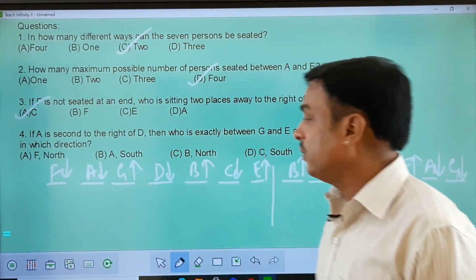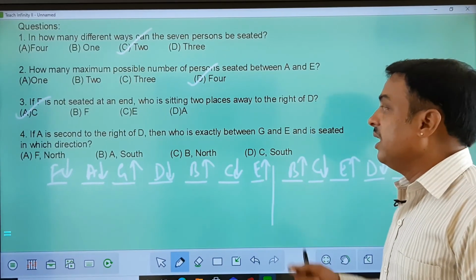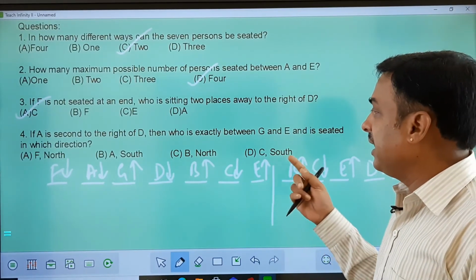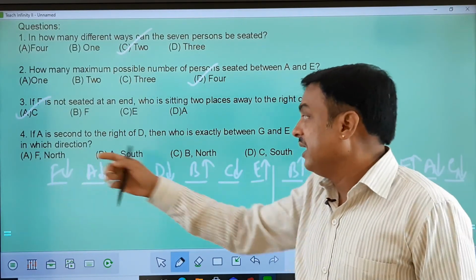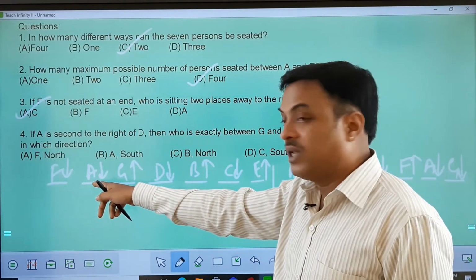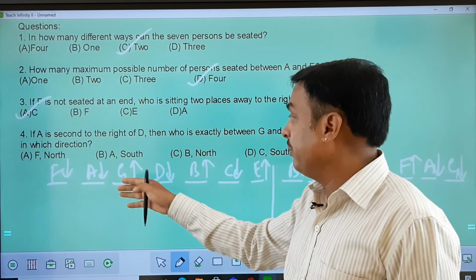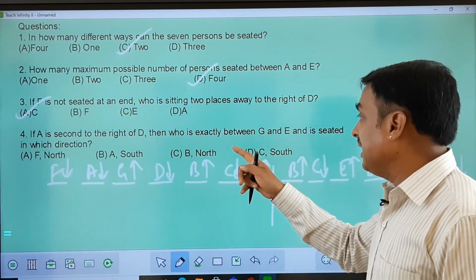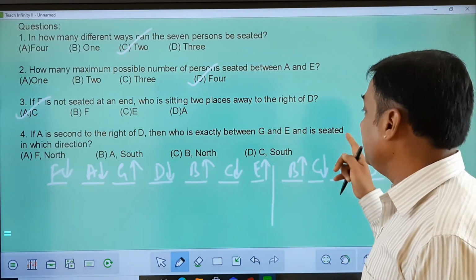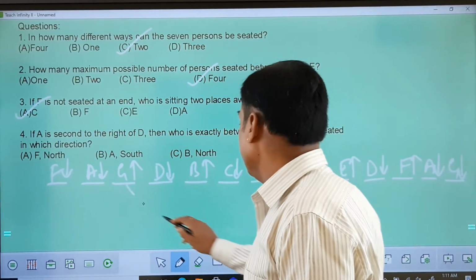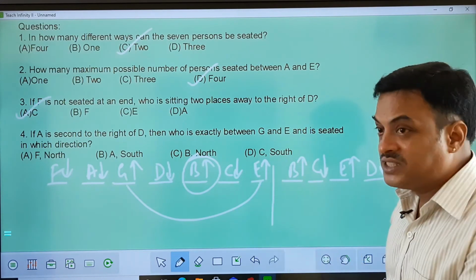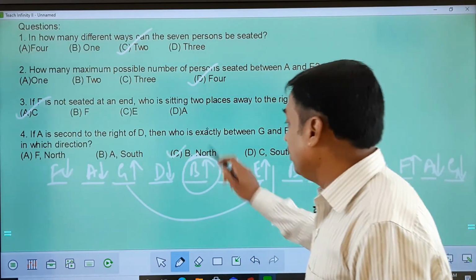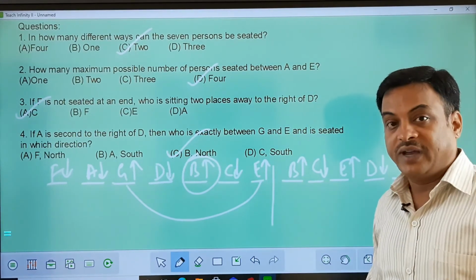Now second question here, or fourth question, I'm sorry. If A is second to the right of D, if you see this position, right of D is that side, A is second, right is this, okay, that means we need to go by the first type of arrangement. Then who is exactly between G and E? You see G and E, exactly between will be B, and B is facing which direction? North. So B is facing north is the final answer for this.